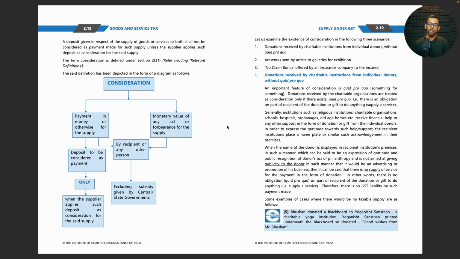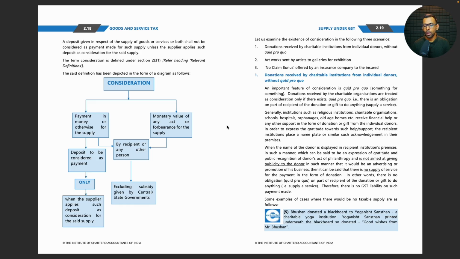In other words, there is no obligation on the part of the recipient of the donation or gift to do anything, that is, supply a service. Therefore, there is no GST liability on such payment made. Some examples of cases where there would be no taxable supply are as follows.